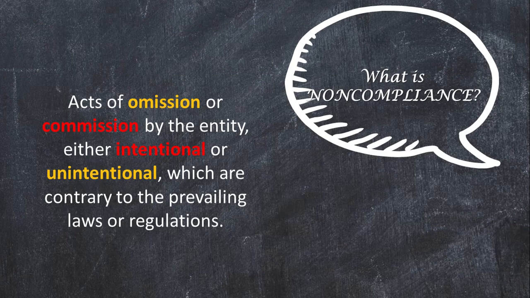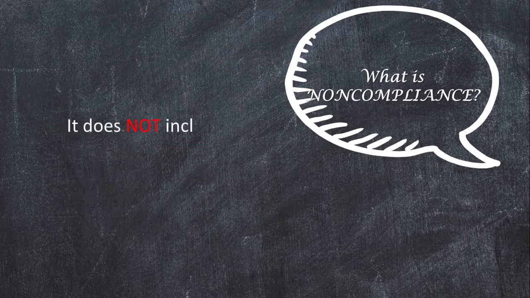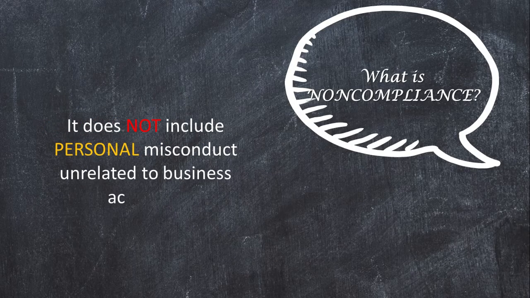Be warned, however, that it does not include personal misconduct unrelated to business by those charged with governance, management, or employees of the entity. Now, what are the responsibilities of client management?